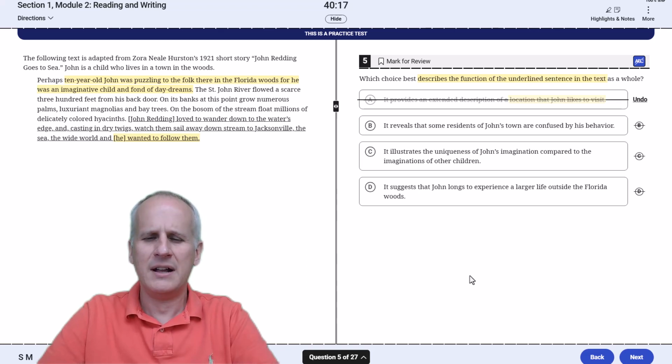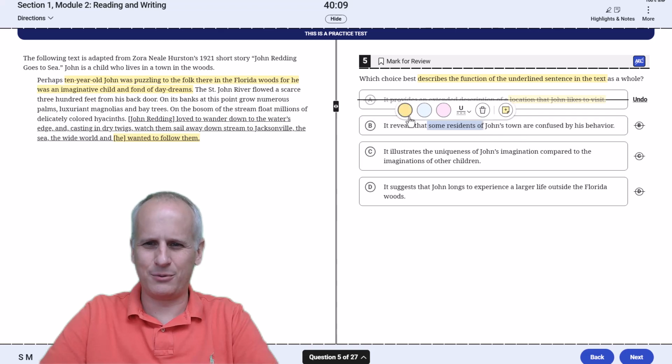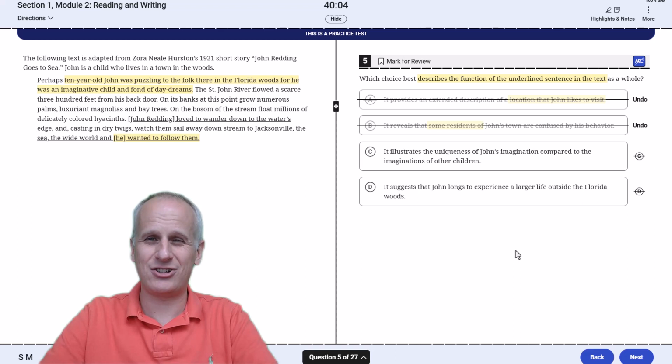So goodbye to A. Choice B, it reveals that some residents of Johnstown are confused by his behavior. Well, that's not this underlined sentence. So we highlight the "some residents" and we can eliminate B. You can't just select something that is pertaining to a different part of the passage. Then choice C, it illustrates the uniqueness of John's imagination compared to the imaginations of other children. Again, while that may be true, it's not pertaining to this specific sentence's function.